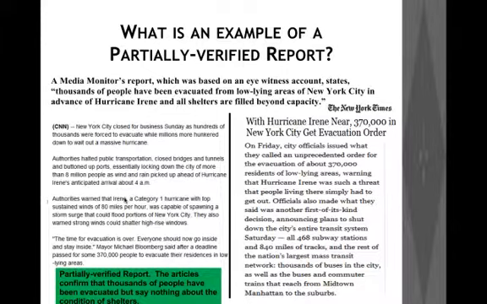In both reports, we come across information which can confirm that thousands of people have been evacuated, but both these reports say absolutely nothing about the shelters. So in the original report, we have additional information which says that shelters are filled beyond capacity, but both the reports which we come across say absolutely nothing about the shelters. So in such cases, we would mark the report as partially verified because we are able to confirm the fact that a lot of people have been evacuated, but we have nothing to say about the condition of shelters. So such a report would get marked as a partially verified report.